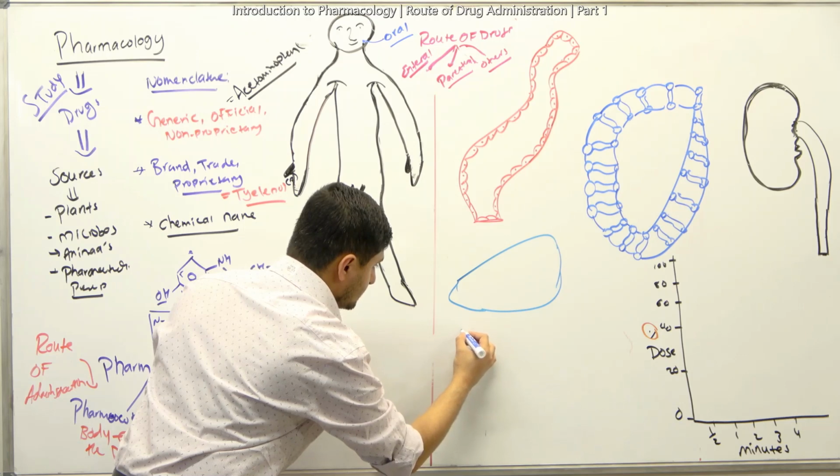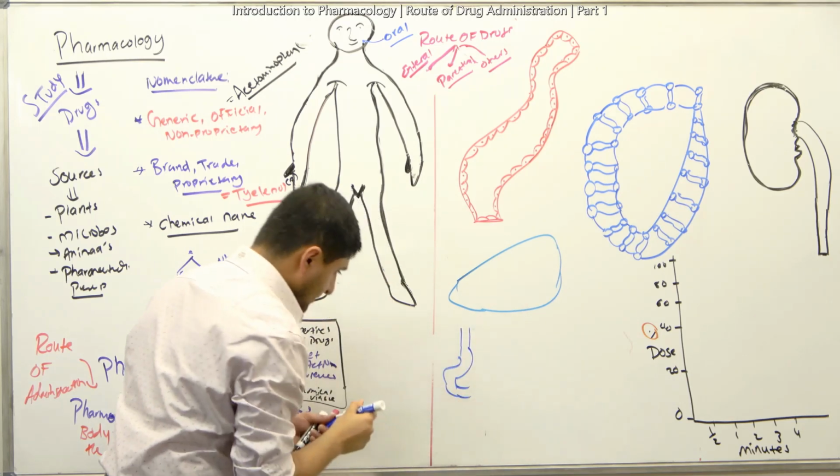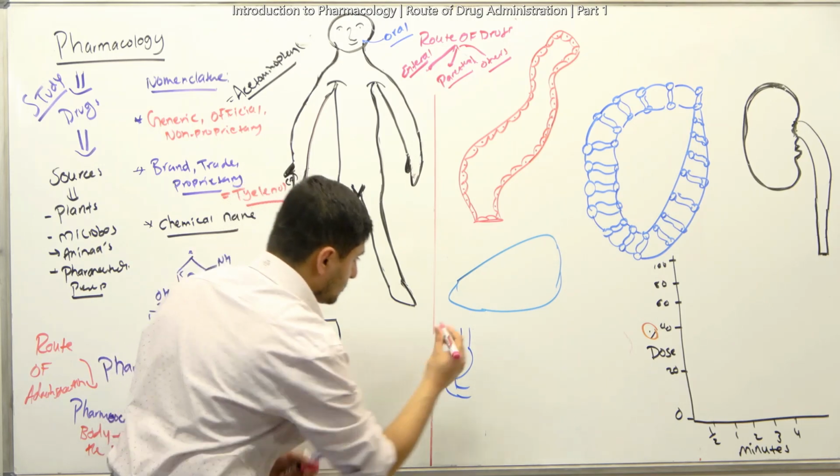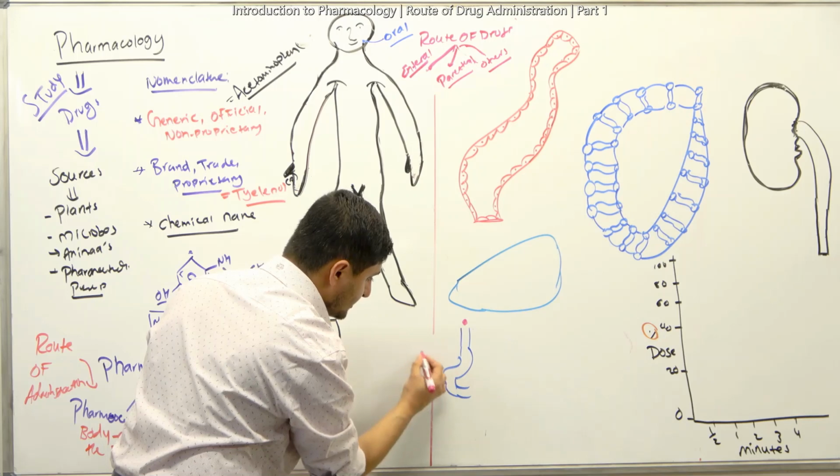All right, so usually this is the esophagus right here, and the intestine right here, right? So what is going to happen is that let's say you take these drugs orally. Let's say these are drugs right here. You take them orally, they go to the esophagus, intestines, right? From here, what is going to happen?